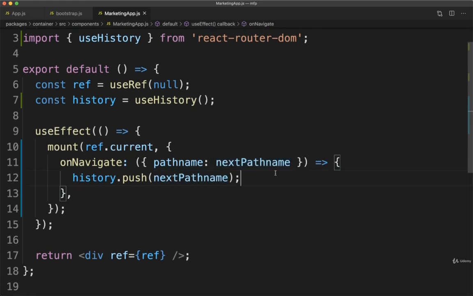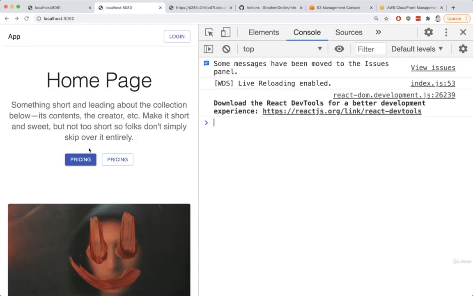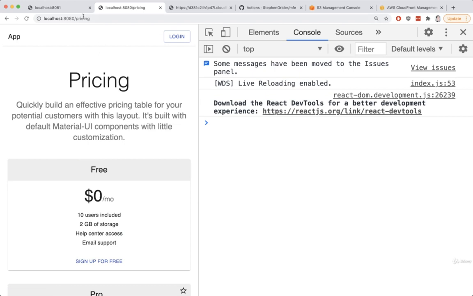Okay, so we're going to save this and do a very quick test, but then immediately come back and make a very small change to this function. So I'm going to go back over, refresh once again. And now when we click on pricing, our goal is to see the URL update. That would be an indication that we are correctly telling browser history inside of our container about this new URL that we're attempting to navigate to. So I'll click on pricing, and sure enough, there's the update. Awesome.